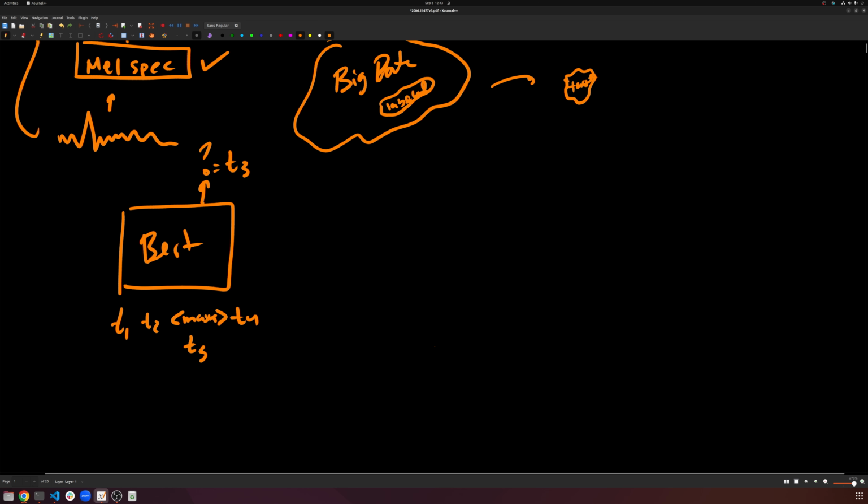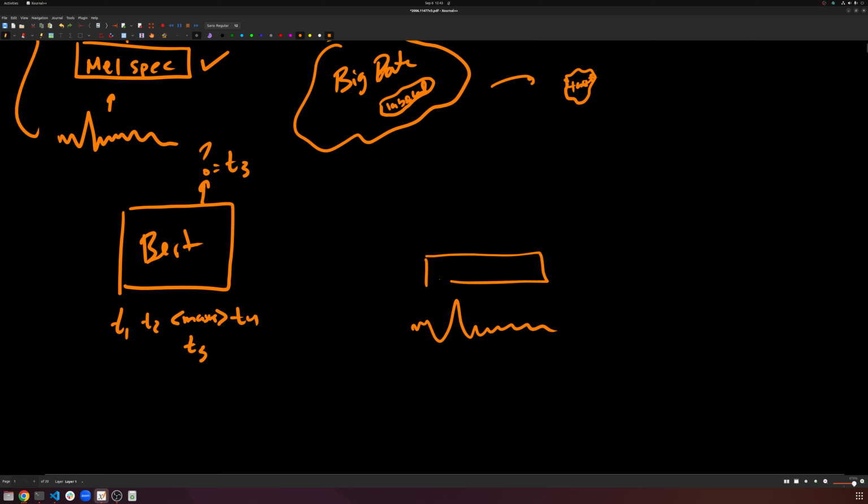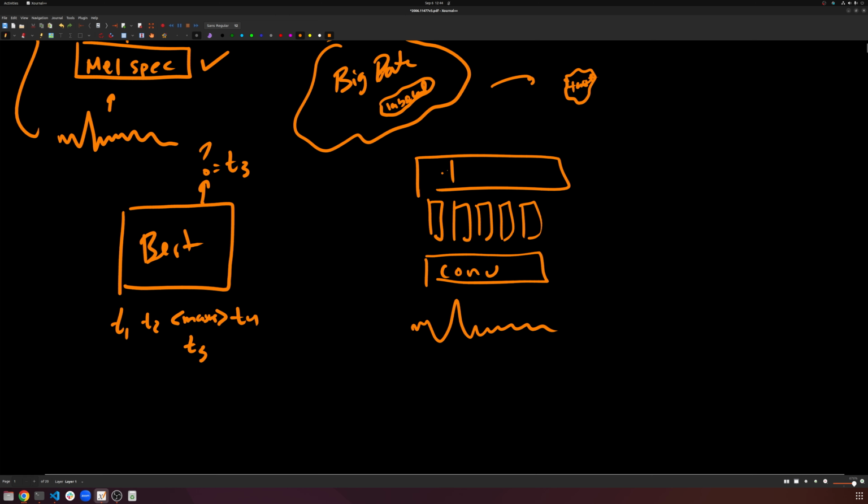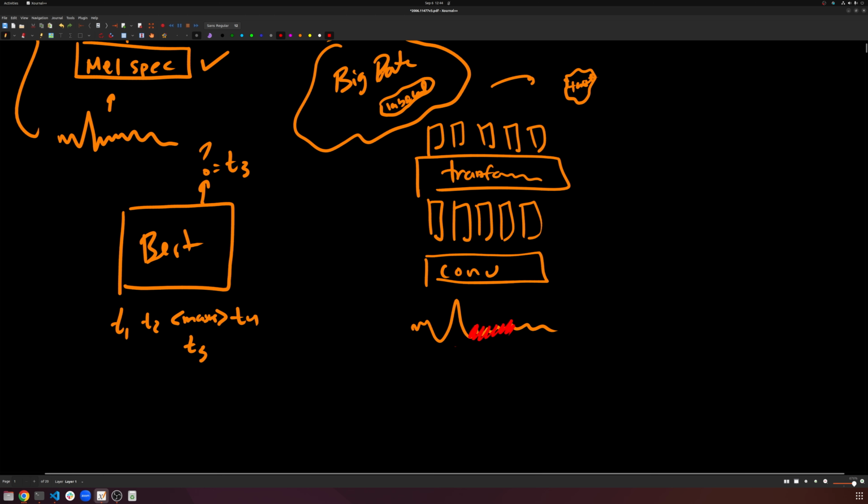Now, what about for audio? We have some audio. Let's say we're directly working with the waveform, so we can use a convolution. We extract some features from the audio, some sequence of embeddings. Then we have a transformer, or an LSTM, it doesn't really matter, and we again predict a sequence of outputs on the other end. Now, let's say I do the masking right here, masking out this part of the audio.